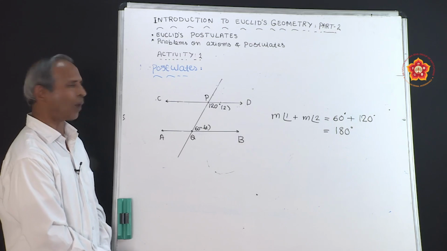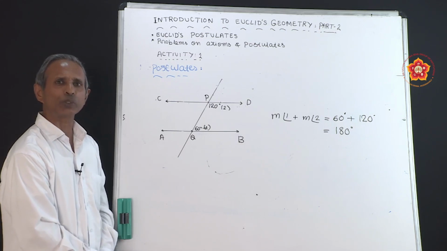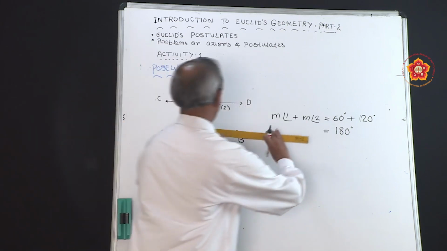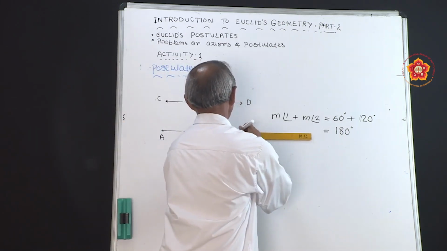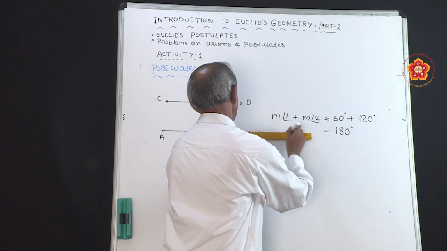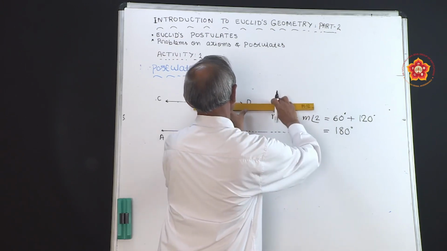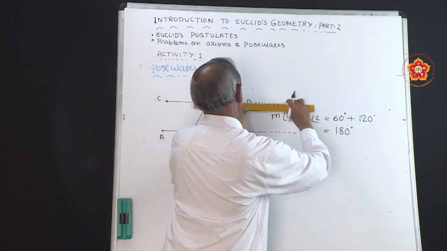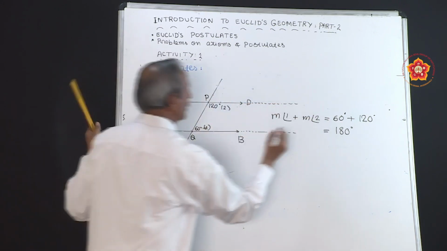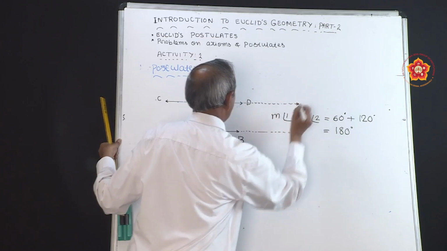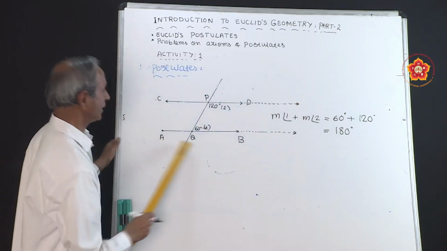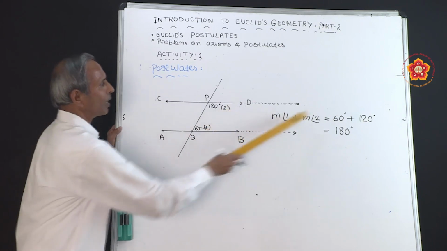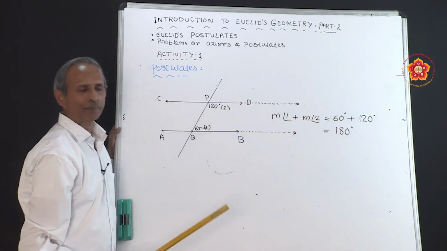In such cases, what happens if the lines are produced? Let us see. Let us produce these lines, produce both sides. They never appear to meet at all because they are equidistant. These lines AB and CD are equidistant, so they never meet on the right hand side.